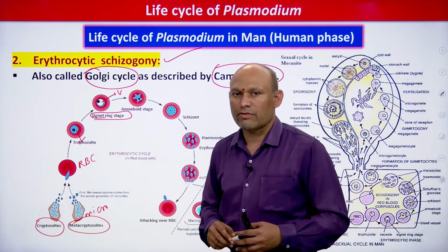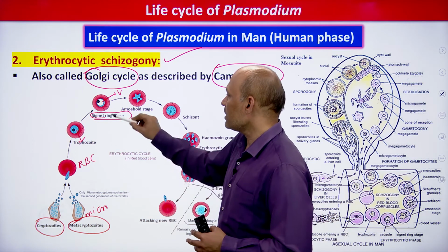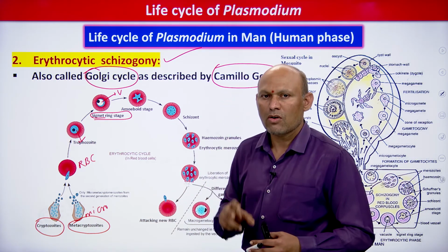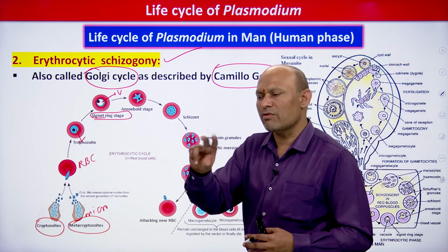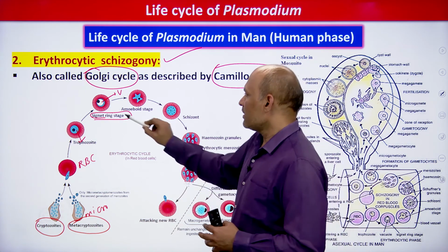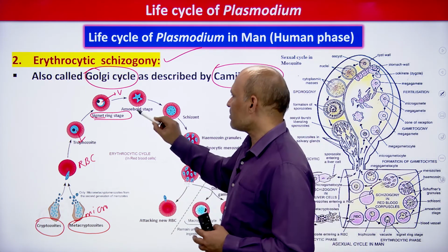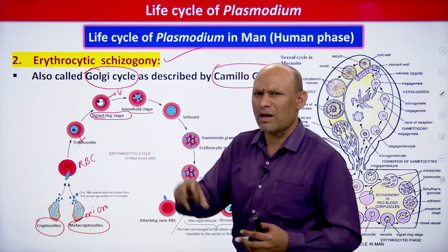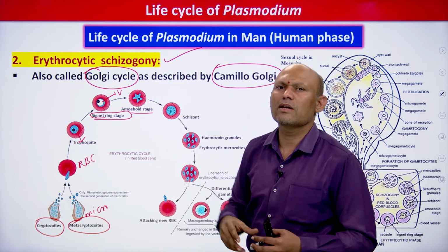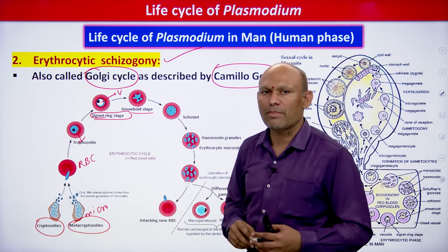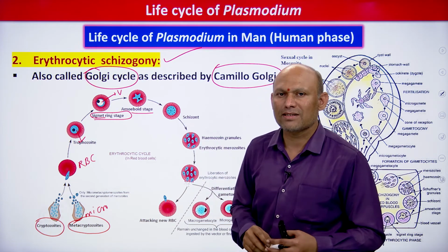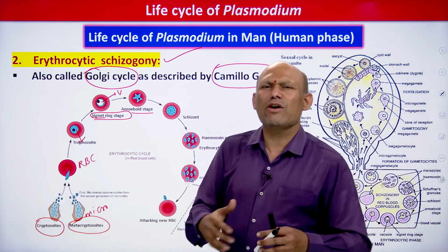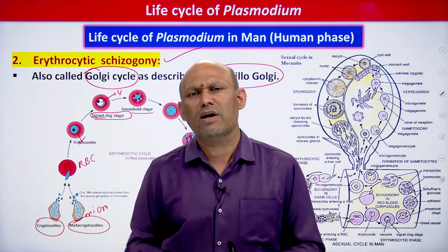So, this kind of question will be asked. Then what happens? The signet ring stage of the parasite is in the form of a ring, called the signet ring stage. That signet ring stage of the parasite transforms into the amoeboid stage, right? So the Plasmodium parasite will be showing pseudopodia, students, and it looks like an amoeba. So this stage is called the amoeboid stage. And this parasite is feeding on the hemoglobin content of the RBC, student.